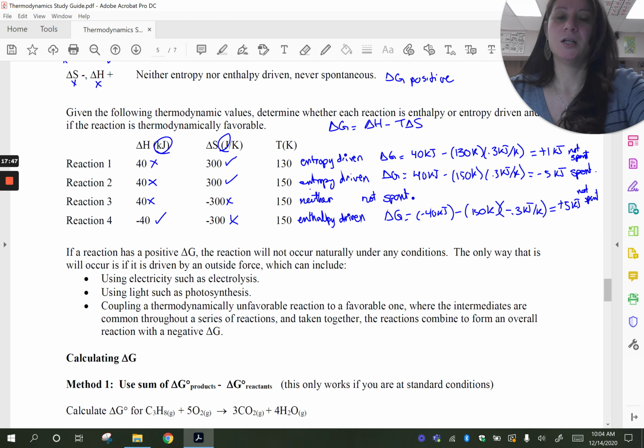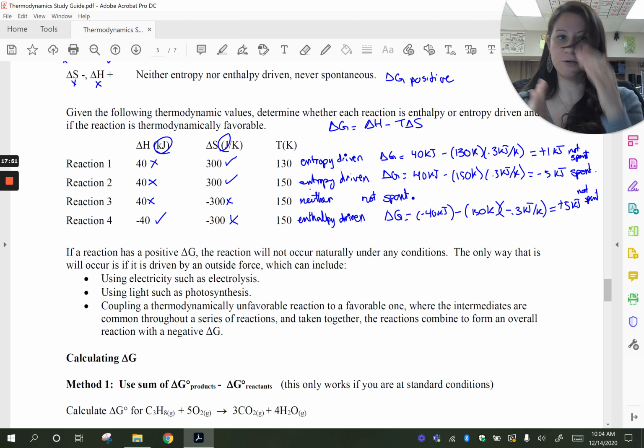Okay, so if your delta G is negative, that means the reaction will naturally occur. If your delta G is positive, that means the reaction will not naturally occur. So does that mean the reaction can never occur? Well, not under natural conditions, but you can make the reaction go. You can force it to go.